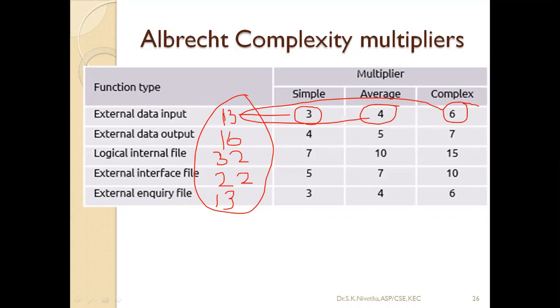For example, in this, 6 simple, okay, and 6 average, 1 complex. Then 6 to be multiplied with 3, another 6 to be multiplied with 4. This 1 is to be multiplied with 6. So that is the value for external data input. Okay, so that much effort is required to complete this external data input module.